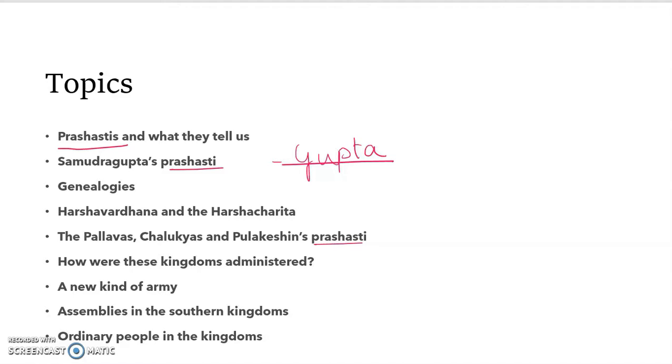Pulakeshin, Pallavas and Chalukyas, and how were these kingdoms administered, a new kind of army, what are the posts that we created there, assemblies in the southern kingdoms, and how was the life of ordinary people in those kingdoms, how do we know about it, what are the evidence that we find. All right. So let's make it easy for you.